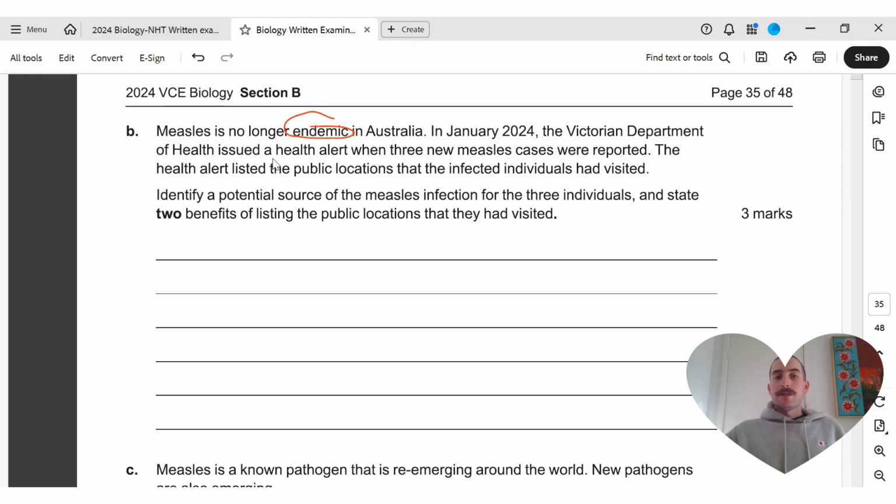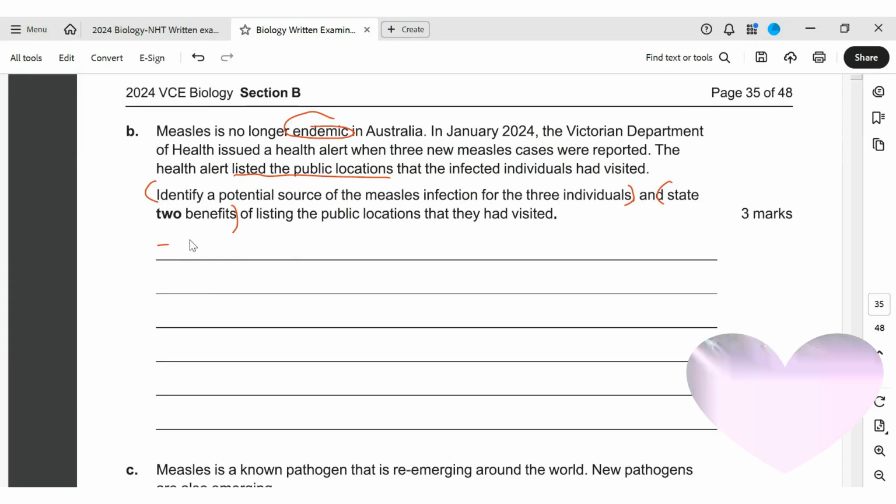Bit of information here. There's 3 new cases. The health alert listed the public locations that infected individuals had visited. Identify a potential source of the measles infections for these 3 individuals. And state 2 benefits, okay, of listing the public locations.